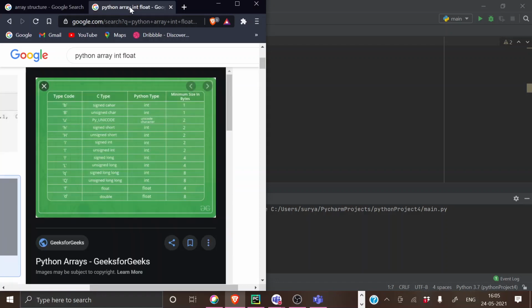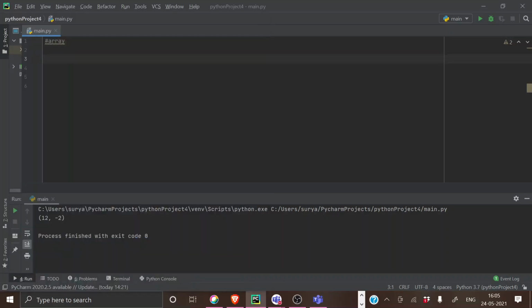There are two important things in an array. You will be able to use only the same data type. Data types are int, float, strings, those things. If you are using numbers, you should use only numbers. If you are using words or alphabets, you should use only alphabets.